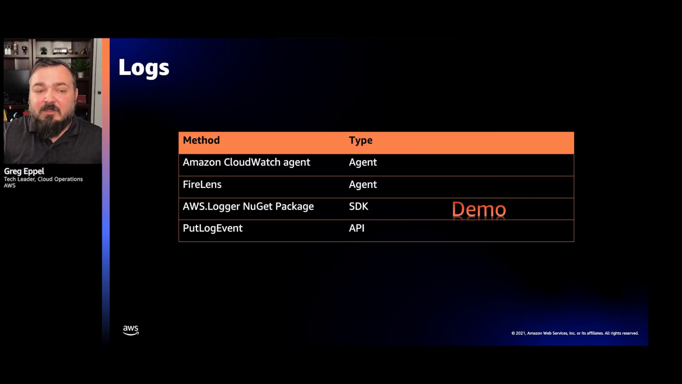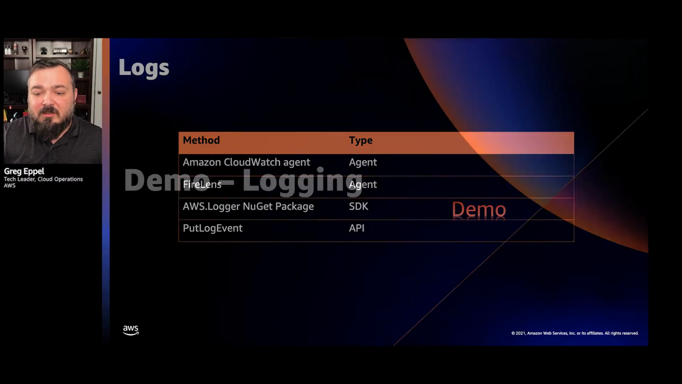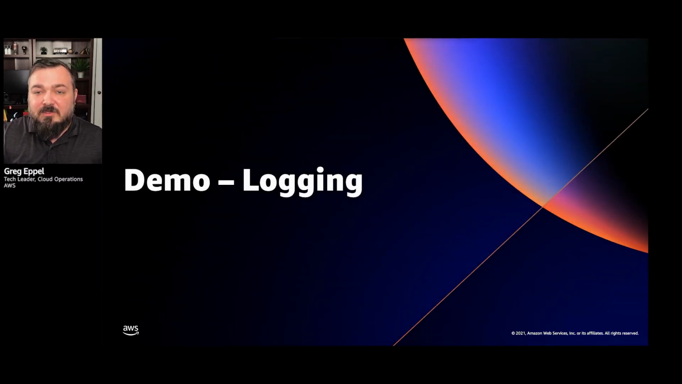But I'm primarily going to show you how you do this with a NuGet package. So we have a series of NuGet packages that you can install in your .NET app, and it's going to simplify how to push your logs directly into CloudWatch Logs. So I'll do a quick demo here where I'm going to show you how we can use a NuGet package for NLog, and we can send our logs directly to CloudWatch.